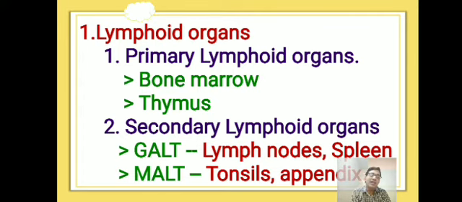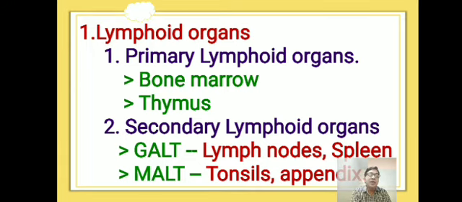Then the secondary lymphoid organs, or peripheral lymphoid organs, are the organs in which the mature T lymphocytes and B lymphocytes proliferate and differentiate. Proliferate means increase in number.